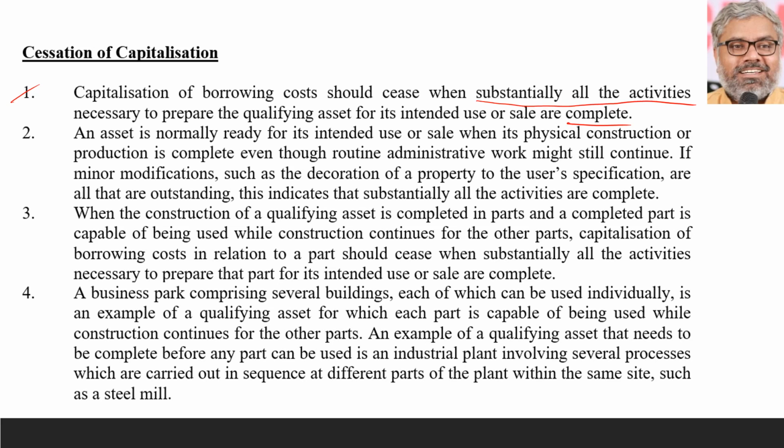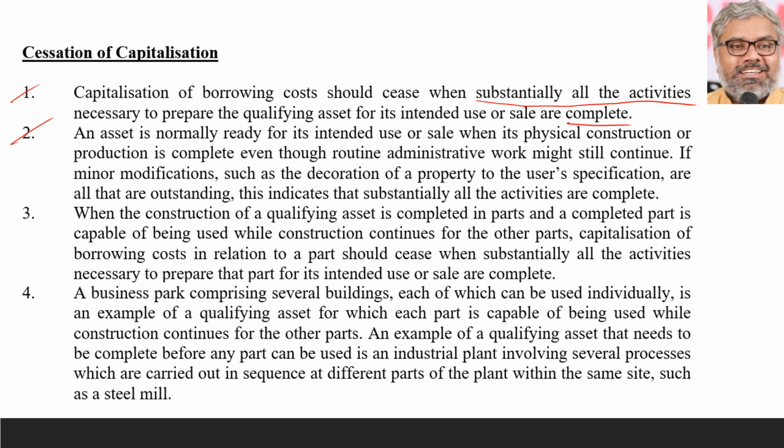So then the question comes, when can we say that these activities are all substantially complete? Again, we cannot say that. It depends upon practical scenarios. We can only look at examples and general possibilities. An asset can normally be said to be ready for its intended use or sale when its physical construction or production is complete. Once physical production is complete, we can say that the asset is normally ready for its use. Of course, routine administrative work might still continue.